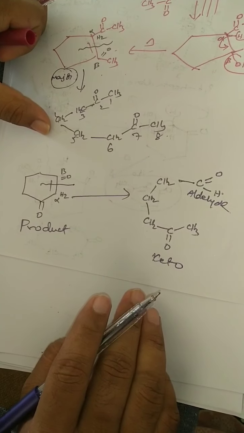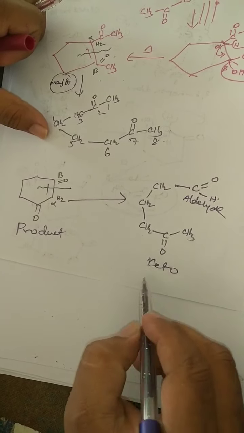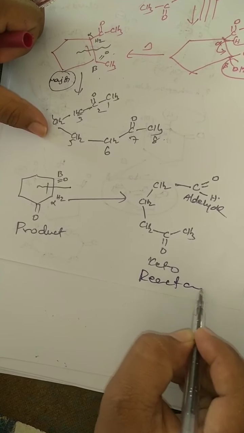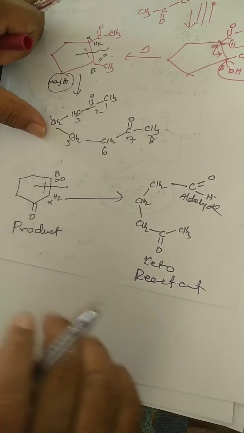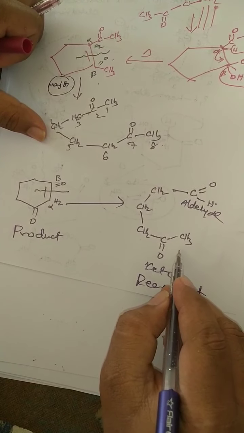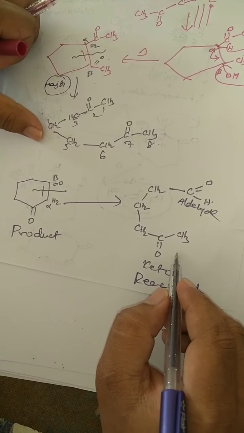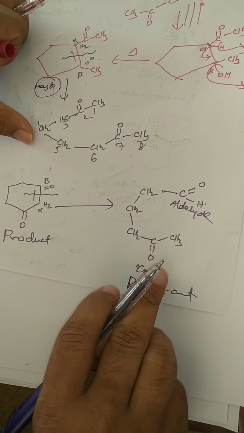From this you can say where the carbanion is generated. If you have any doubt, this is the reactant and this is the product. From product to reactant you can write, and from reactant to product you can easily write, because keto carbanion is more stable than aldehyde carbanion.